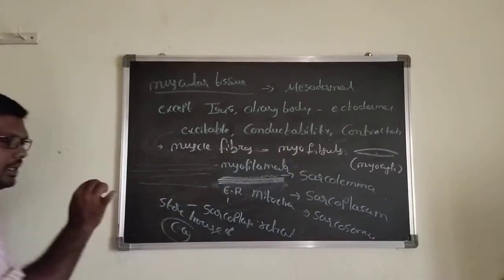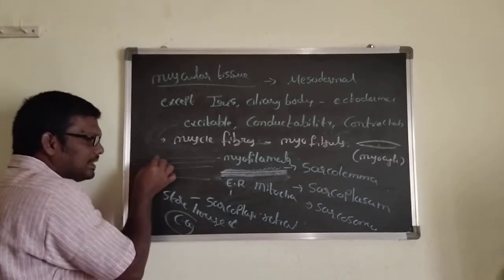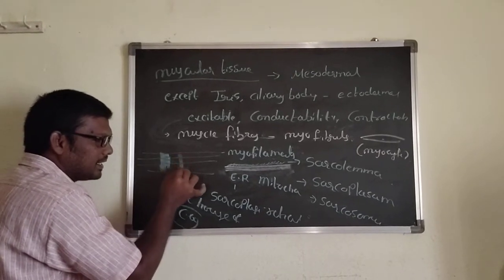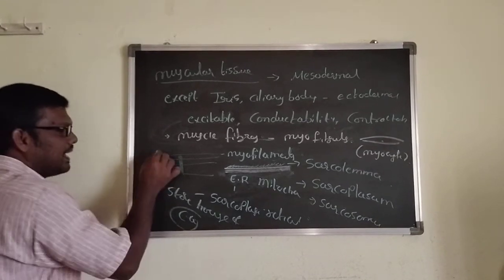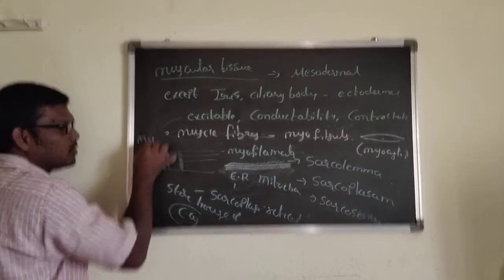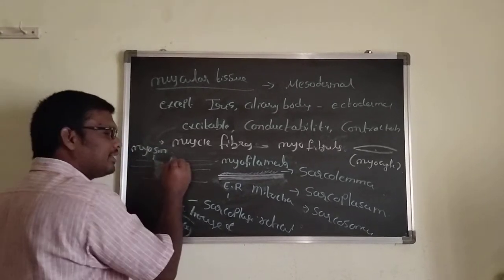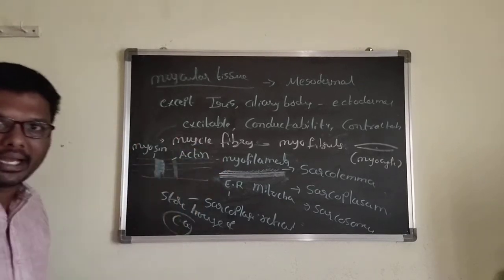Myofilaments. In the myofilaments, thick and thin filaments are present. Thick filaments have a myosin protein. Thin filaments have an actin protein.